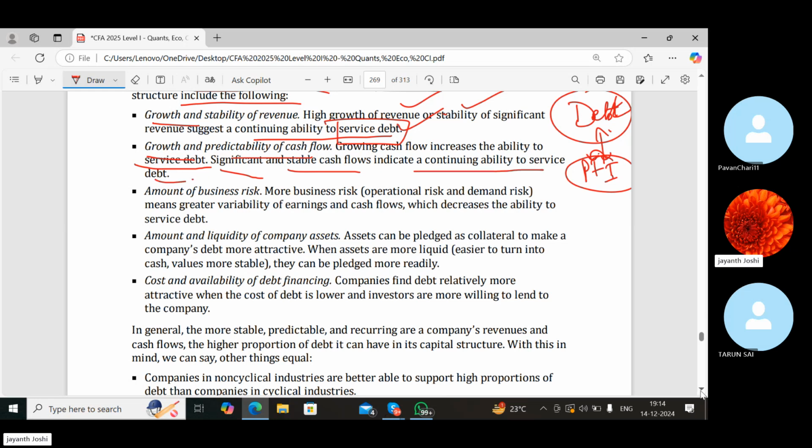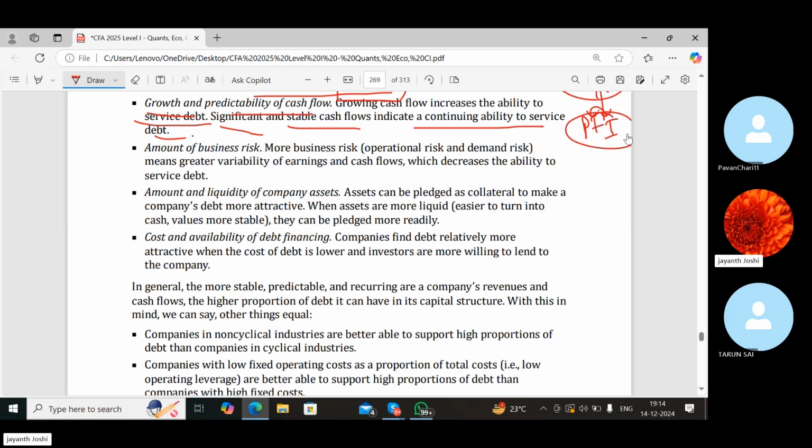Amount of business risk. More business risk, that is operational and demand risk. Business risk is all about the threat of new entrants entering into the market, bargaining power of suppliers, bargaining power of customers, and close substitutes to the products in which we deal. So if higher business risk is there, that means more variability of earnings and cash flows, which decreases the ability to service debt. That means more variability, less stability. More variability or less stability in earnings can make it difficult for the company to pay or repay the debts.